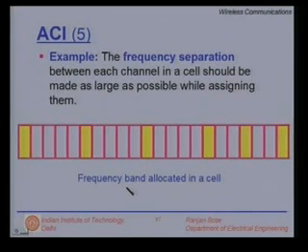So, the next user requests, and clearly you see the pattern. I am trying to fill the gaps in such a manner that the frequency separation is maintained. Now, at this stage, I have been able to assign 1, 2, 3, 4, 5, 6, 7, 8, 9 channels, and I have stopped at this location because the 10th user, when requesting a channel, has to be put adjacent to some other channel. I have run out of gaps.